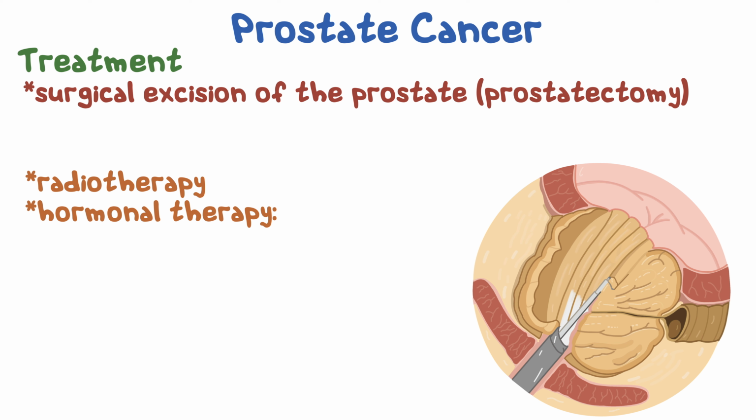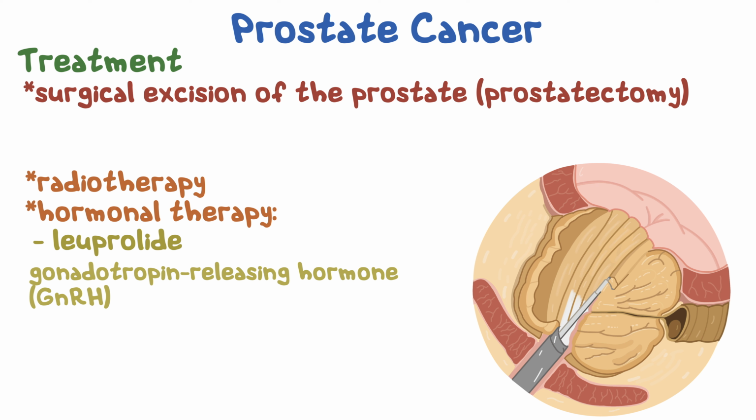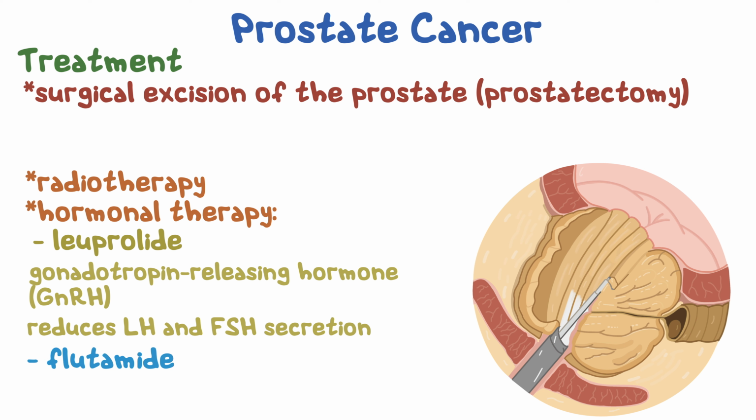Now, the most commonly tested medications used in hormonal therapy are leuprolide and flutamide. Leuprolide is a gonadotropin-releasing hormone, or GnRH, analog that's administered in continuous infusion, resulting in downregulation of GnRH receptors in the pituitary, which then reduces LH and FSH secretion, both of which promote androgen secretion and the growth of prostate cancer cells. And flutamide is an androgen receptor antagonist. So, both leuprolide and flutamide deprive cancer cells of androgen stimulation.